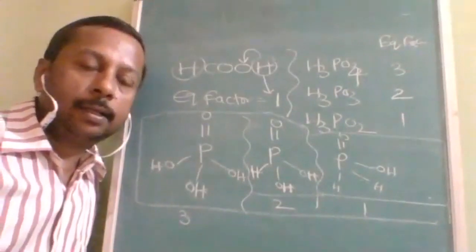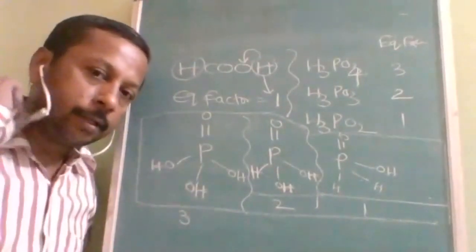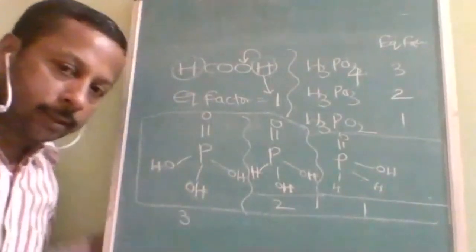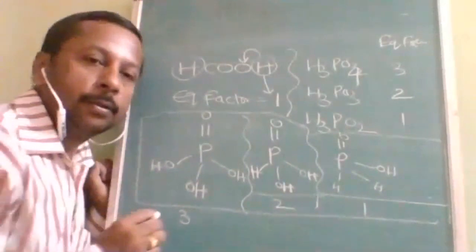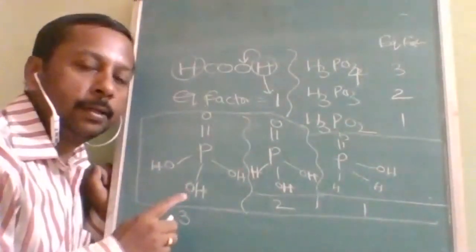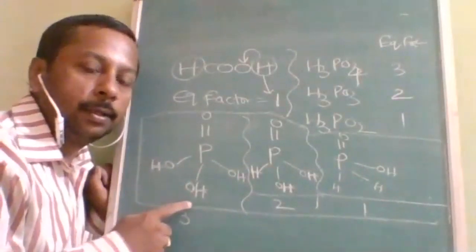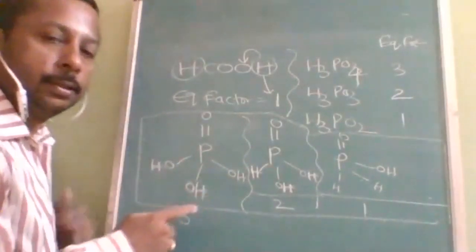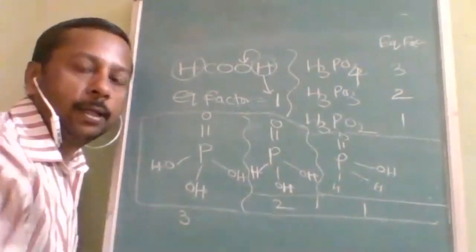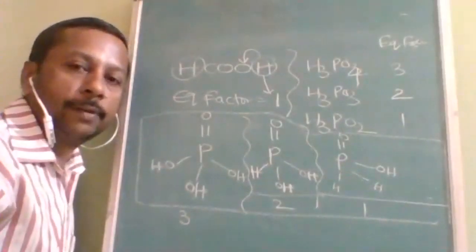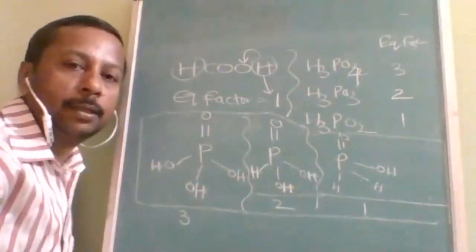Binary acids are there, ternary acids are there. Oxo acids are part of the ternary acids. These oxo acids are ternary acids in which hydrogens are connected to oxygens. Therefore, 3 here, 2 here, 1 here. Like that, equivalent factor will be different even though the number of hydrogens in all of them is the same.